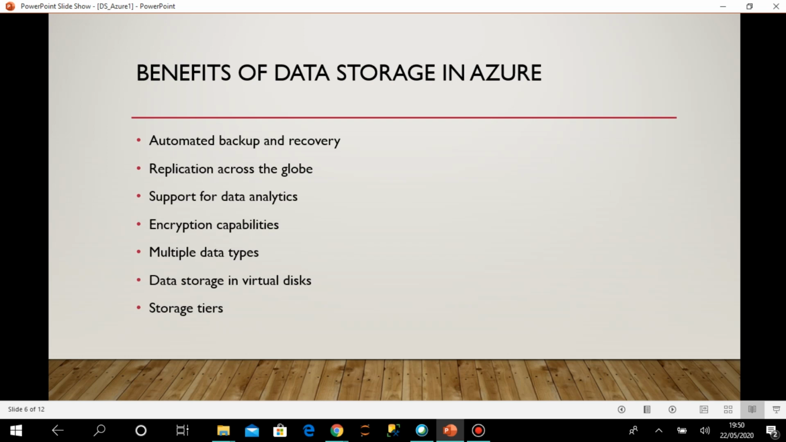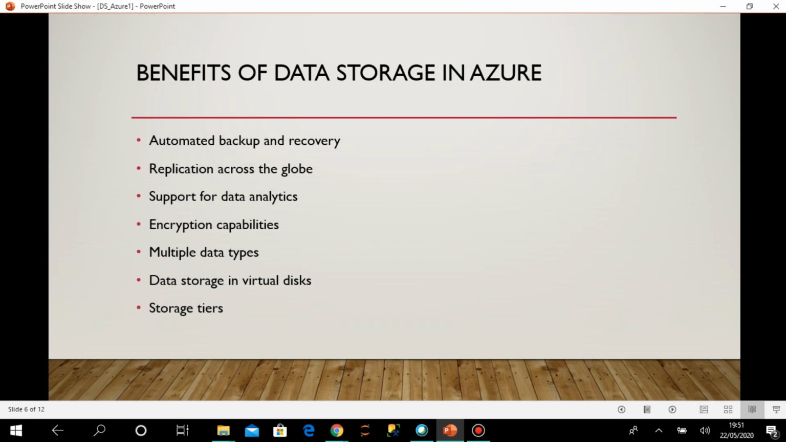Then data storage in virtual disk. That is also possible, as we keep our data in the disk we have with our machine, our laptop. Similarly, you can have some virtual disk option where you can save a huge amount of data.